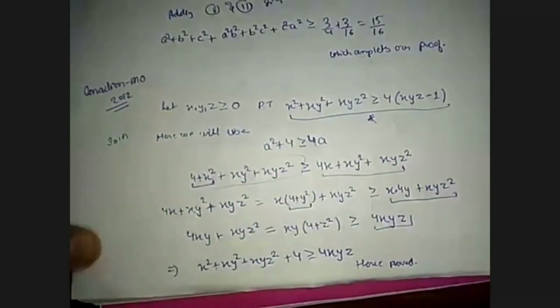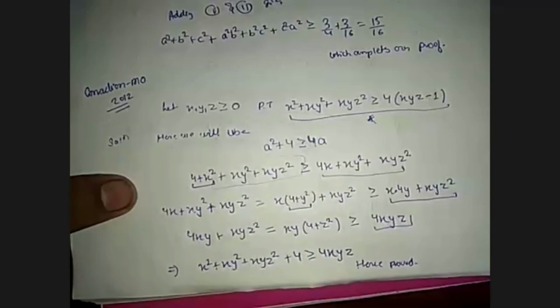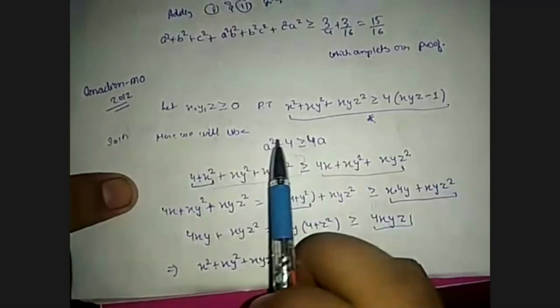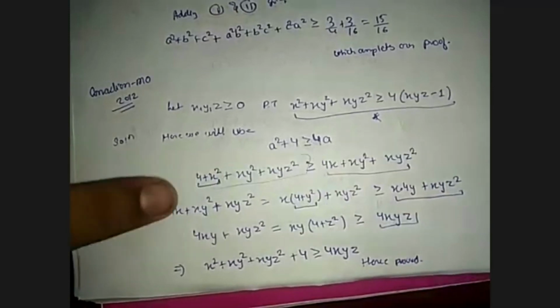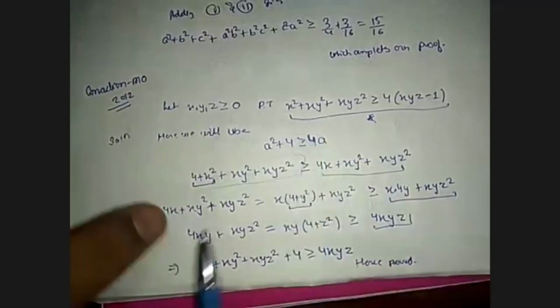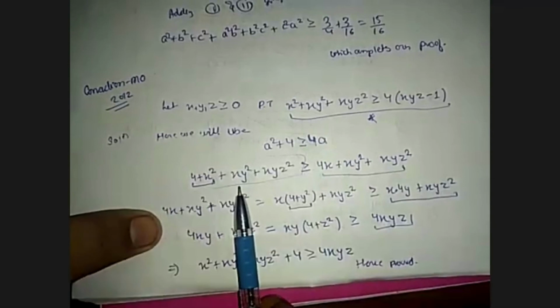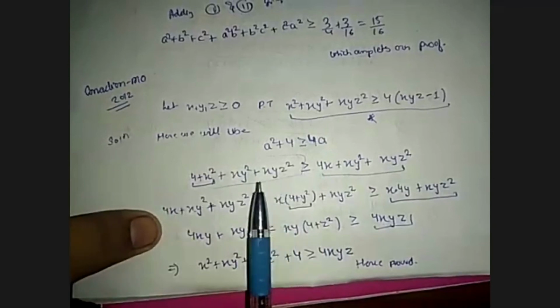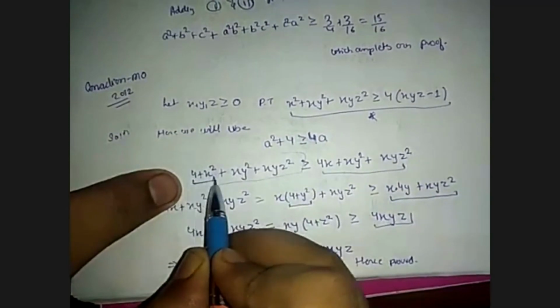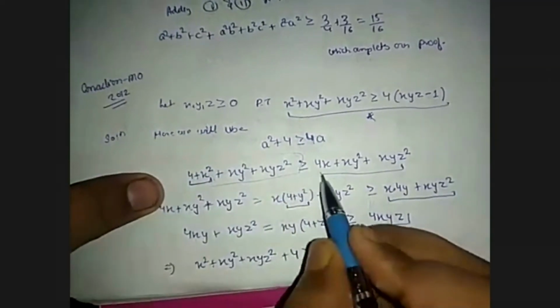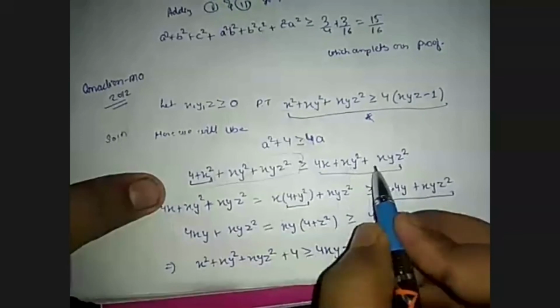Now I am going to repeat the solution again. First we will use the inequality a square plus 4 is greater than or equal to 4a, which is directly AM-GM. Now rewriting this problem statement, 4 plus x square plus xy square plus xyz square is greater than or equal to, because I am applying AM-GM on 4 plus x square, which is greater than or equal to 4x, 4x plus xy square plus xyz square.